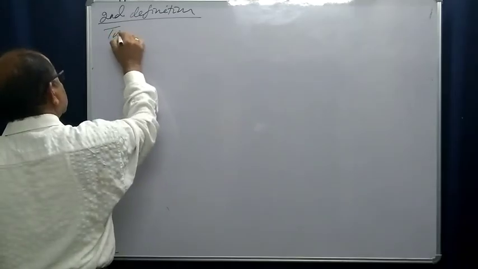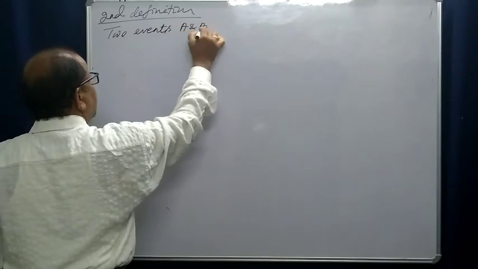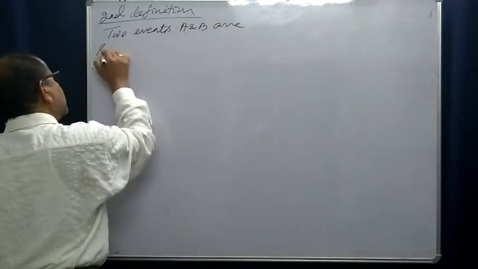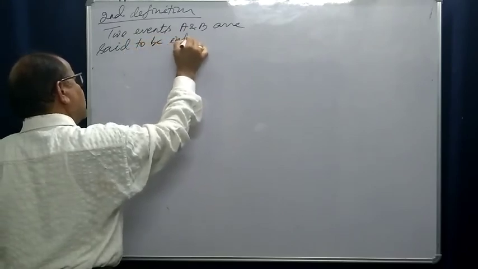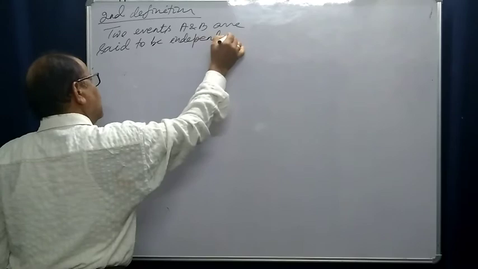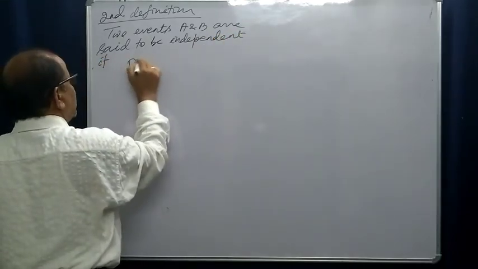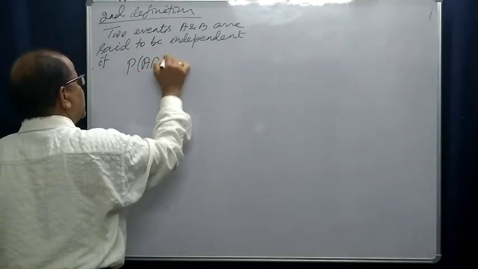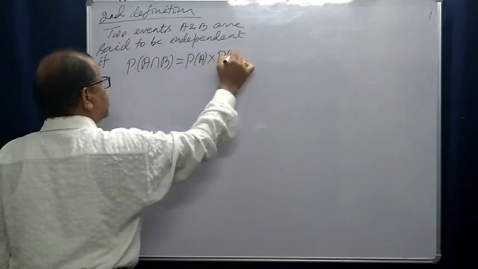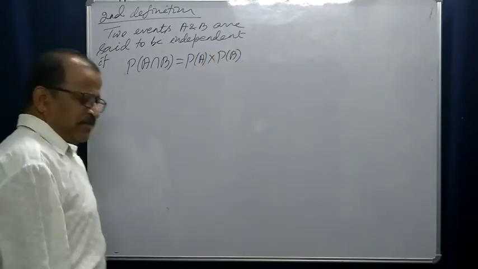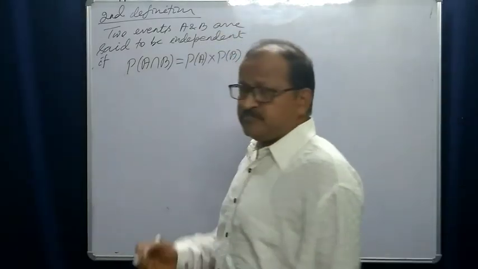Two events, A and B, are said to be independent if probability of A intersection B is equal to probability of A into probability of B. It's very simple to derive.